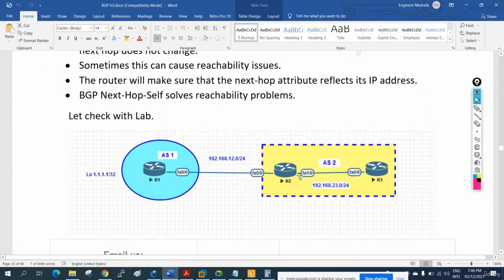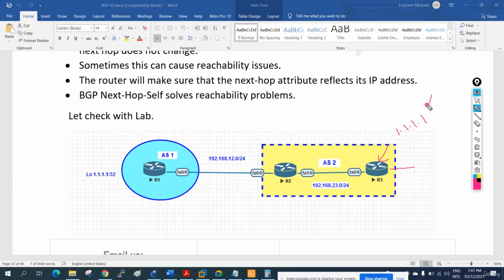So R2's interface is coming in R3's routing table, and whenever R3 wants to send any traffic to 1.1.1.1, he can forward it there. The first time, when we did not configure the next-hop-self command, R3 got the next hop 192.168.12.1. R3 doesn't know anything about this, so we will have a reachability problem in this scenario.